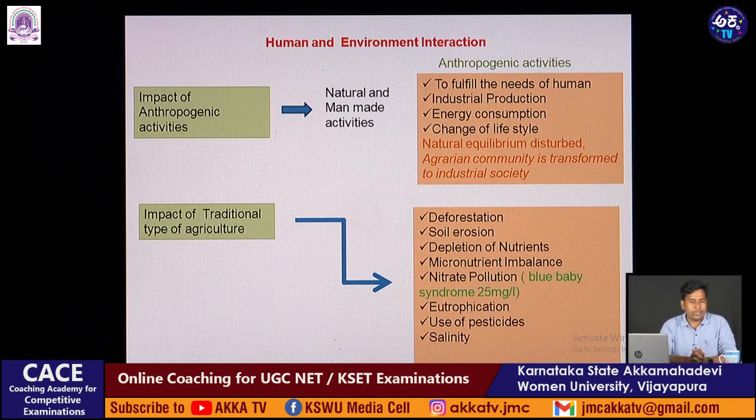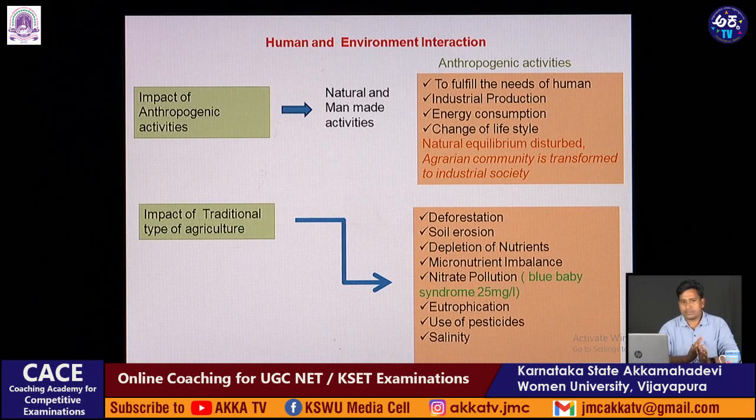Naturally, because of these anthropogenic activities, the main point is that the natural equilibrium is disturbed. The natural equilibrium which was maintained for millions of years is disturbed. If you disturb this natural equilibrium, definitely a lot of calamities will be seen, many unnatural events can be seen.